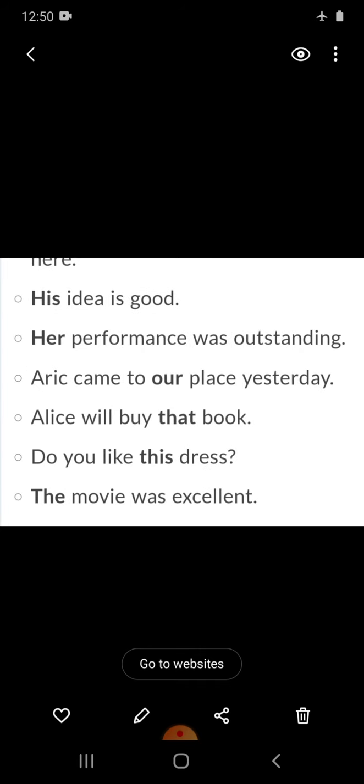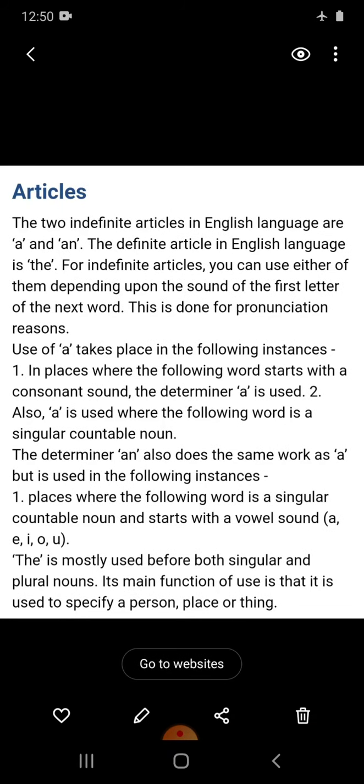Some more examples are here. Now let's discuss the first kind, articles. The two indefinite articles in the English language are a and an, and the definite article is the. So where to use a? Let's discuss. In places where the following word starts with a consonant sound, the determiner a is used, and a is also used for a singular countable noun.